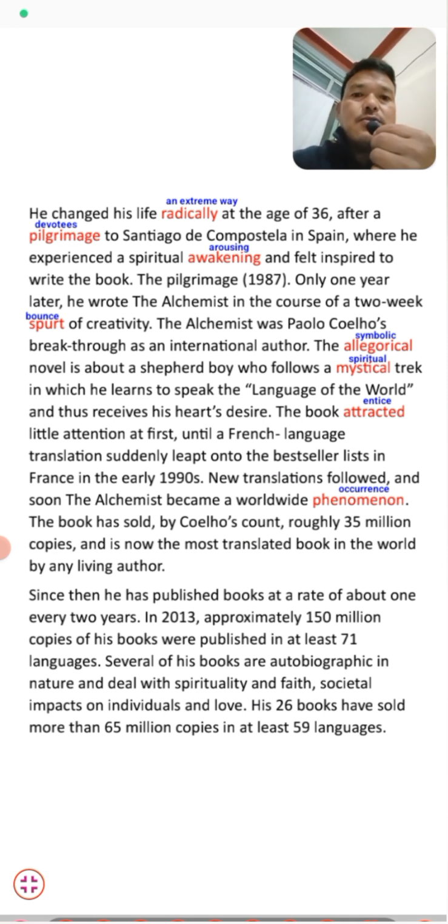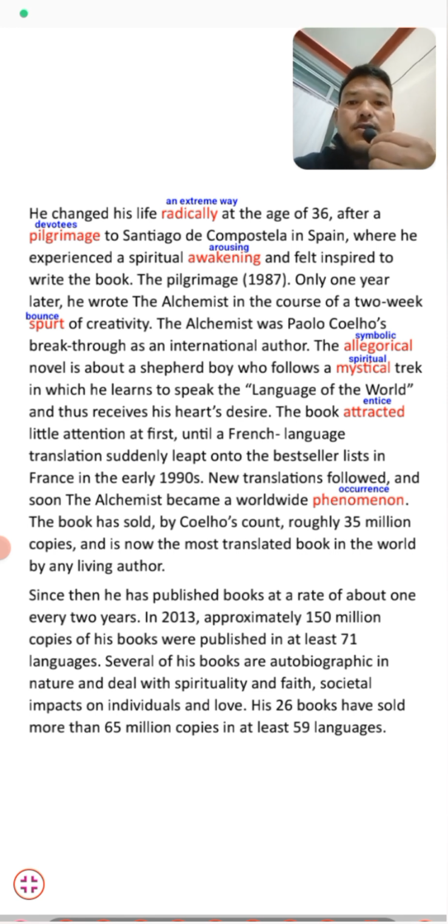Then he came to know about his real life, and there he got inspired to write a book. After that he wrote his first book, The Pilgrimage, in 1987.